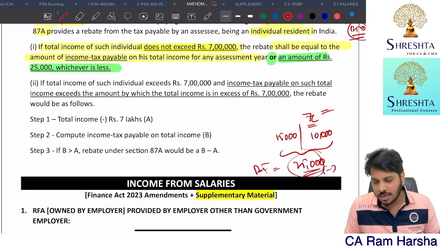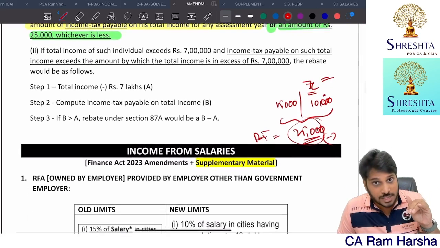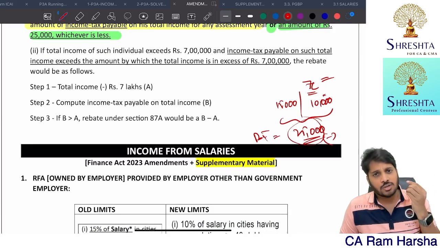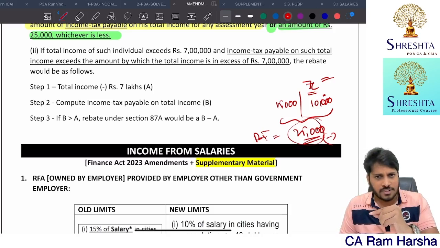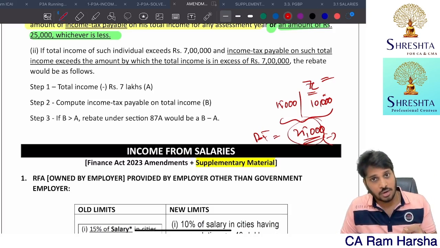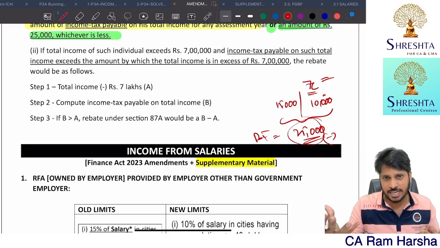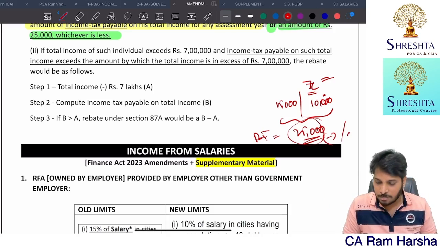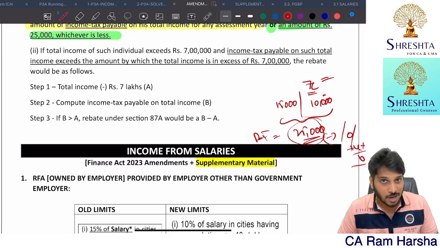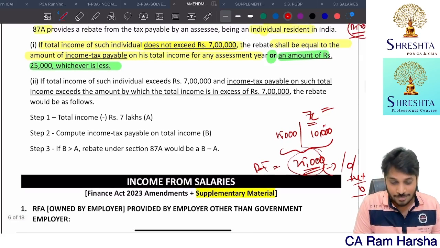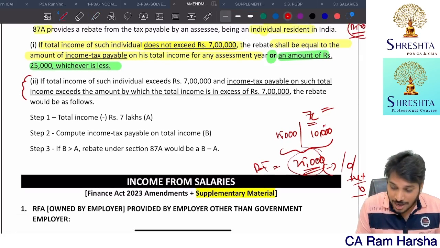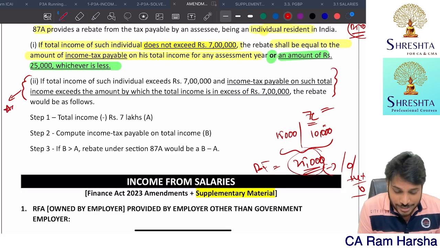Now, minus rebate. How much rebate? Since income is exactly 7 lakhs, not exceeding 7 lakhs, the rebate is the tax amount or 25,000, whichever is lower. Tax amount is 25,000, and 25,000 is the monetary limit. Whichever is lower means 25,000. So balance tax is 0. Plus education cess of 4%, obviously 0. Are you getting it?